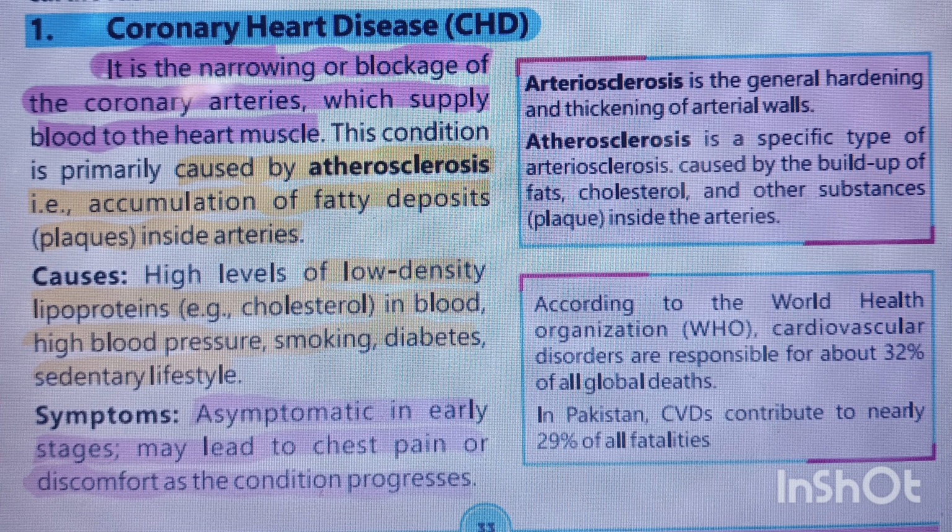What are its symptoms? First of all, its symptoms are asymptomatic, meaning in the early stages of this disease, no symptoms are shown. Later on, the stages emerge as immunity begins to weaken, or the disease has progressed significantly, or the blockage inside the coronary artery becomes severe, then the symptoms appear. This involves severe chest pain, in addition to feeling discomfort, and this condition continues to worsen.